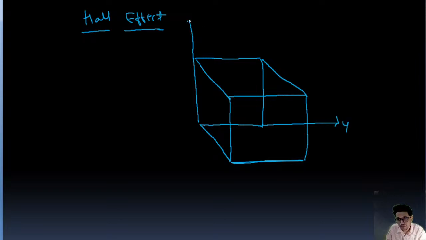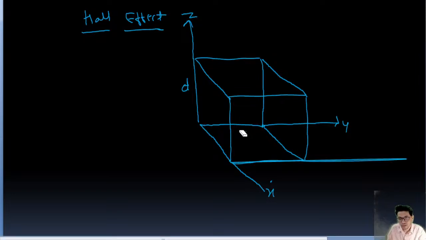This is the y-axis, this is the z-axis, and this is the x-axis, guys. Okay, so this is the conductor. The thickness of this conductor is d. The length of this conductor is L. And this width is W.